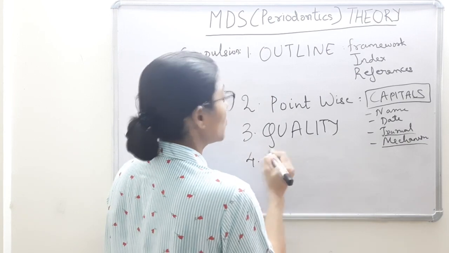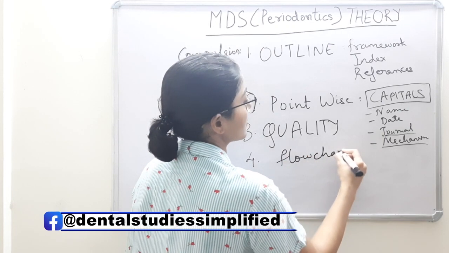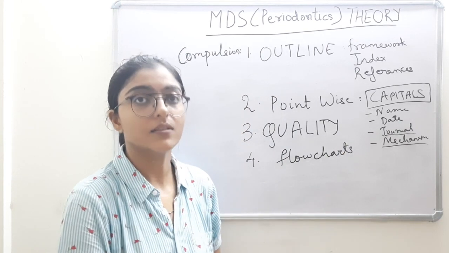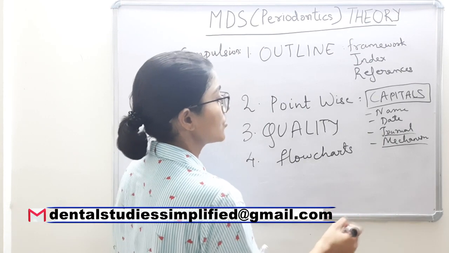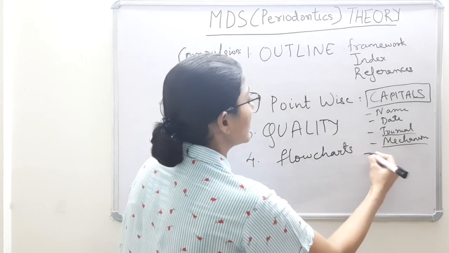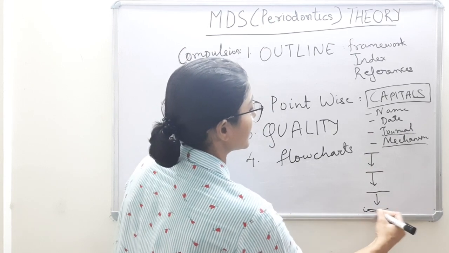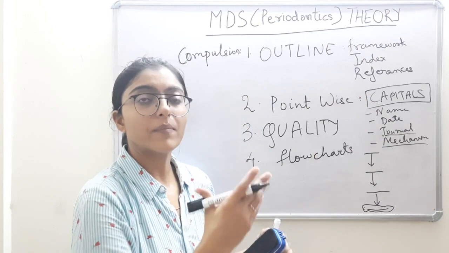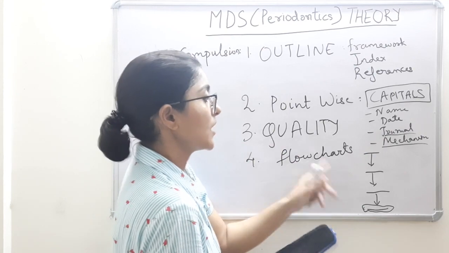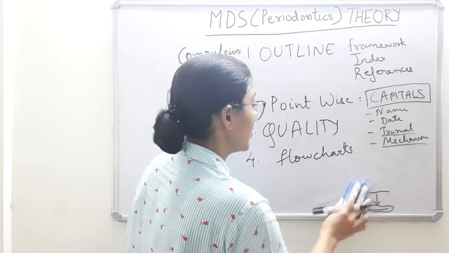Then we have a few more presentation methods. My personal favorite, flowcharts. Less words, less paper and more data conveyed. Clear? So you can write it in a flowchart manner, especially if it is some mechanism. Begin with this, then this happens, then this happens, and then finally this happens. So instead of writing sentences, one sentence for so and so, the flowchart uses less words, less page, less time, and the entire answer is conveyed beautifully.